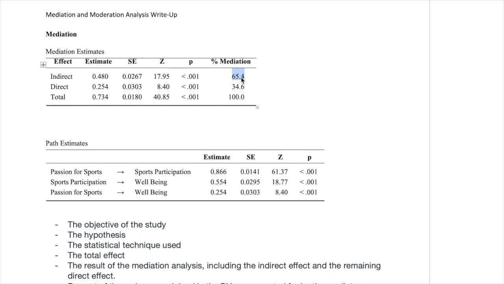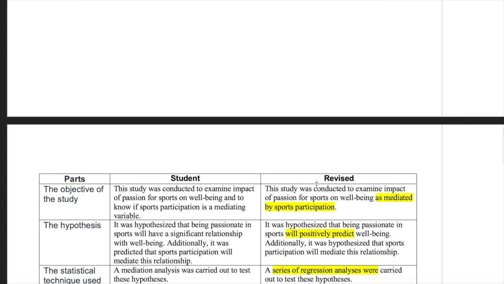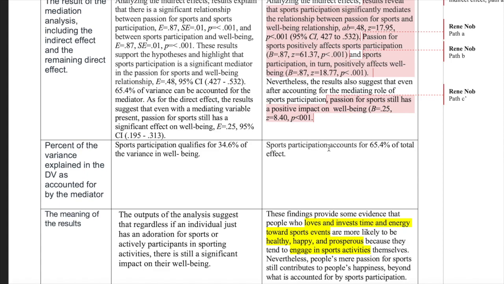So that means to say that in the impact of sports participation to well-being, 65% of that is because of the mediator. It's because of sports participation. And what remains is 34.6%. So I said instead, sports participation, which is our mediator, accounts for 65.4% of the total effect, which is the effect of passion for sports on well-being.